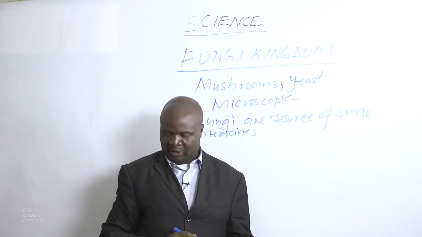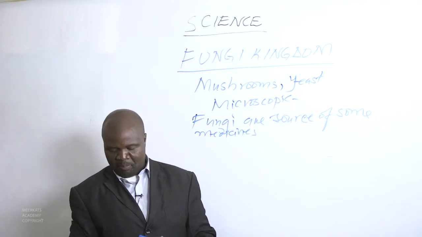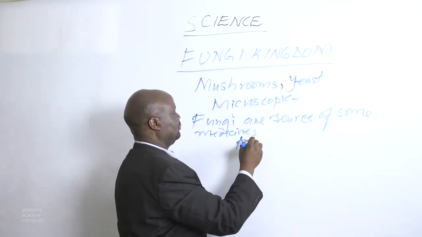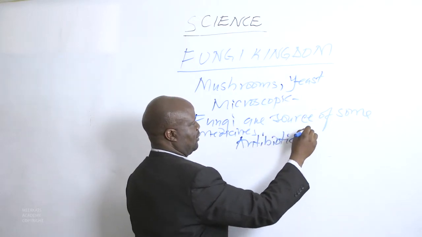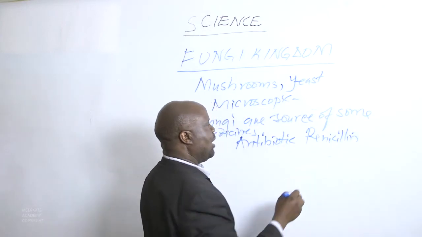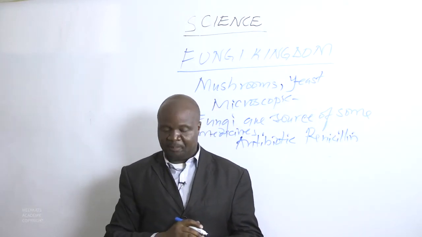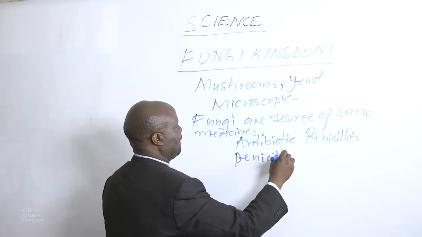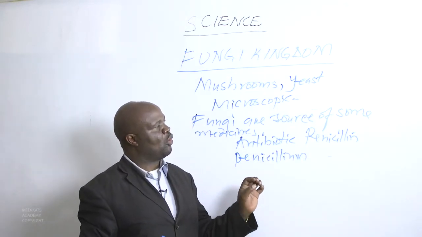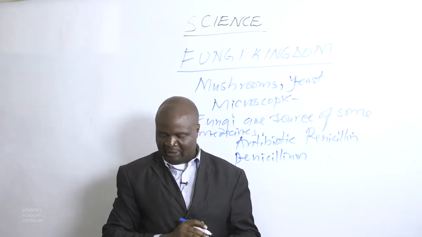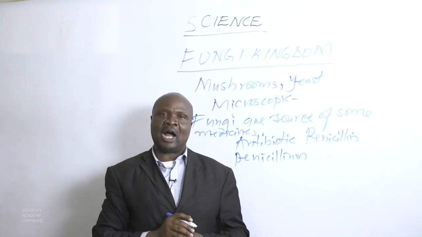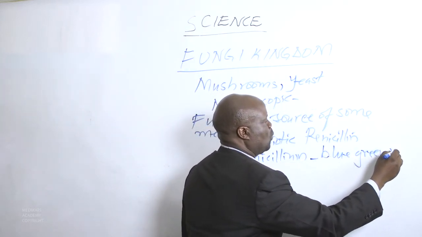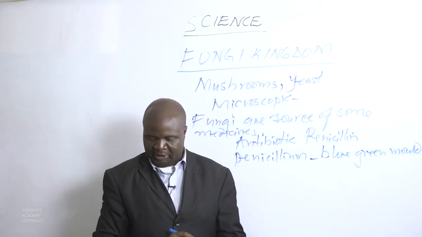For example, we have an antibiotic called penicillin, which is prepared from penicillium, a blue-green mold.